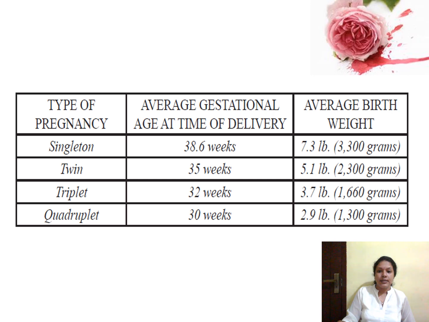And you can see the birth weight of the baby. If it is a single term pregnancy, or if it is a single baby, by around 38 weeks, the weight of the baby will be approximately 3.3 kilograms. And if it is a twin pregnancy, around 35 weeks, the weight of the baby will be 2300 grams maximum weight. And if it is a triplet pregnancy, by 32 weeks, the weight of the baby will be 1660 grams. And if it is a quadruplet, that is if 4 babies are there, by 30th week, the babies will be having maximum 1300 grams.